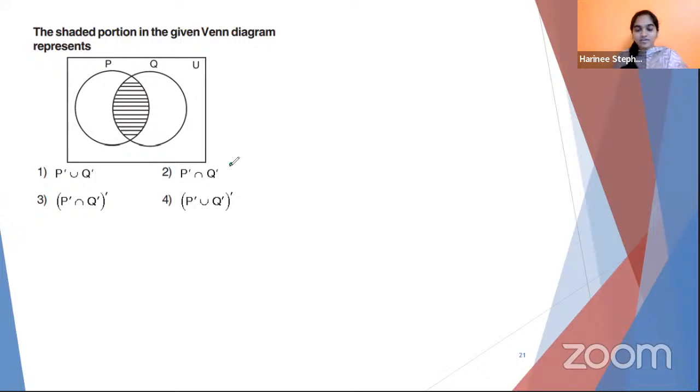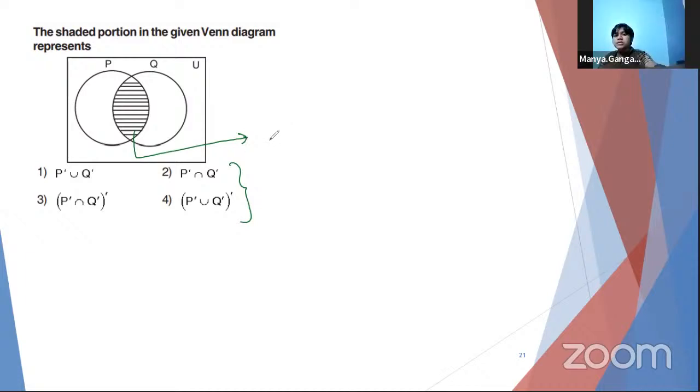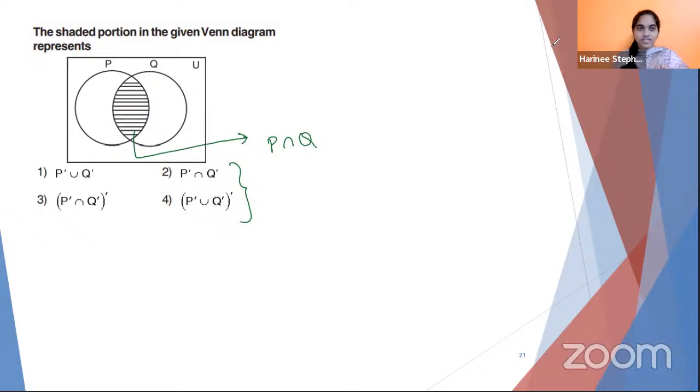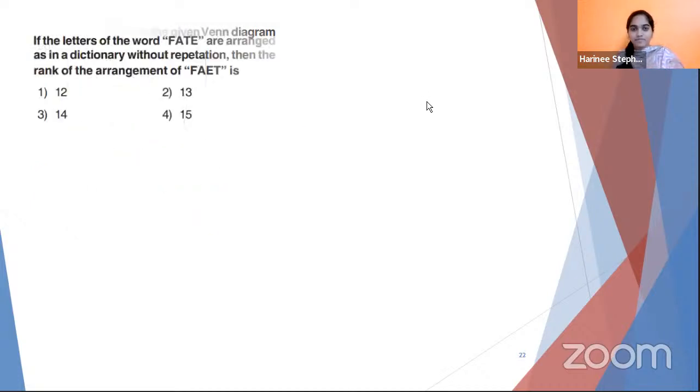Here, let us not go into these options for now since you don't know it yet. Just tell me, the shaded portion will represent what? Union or intersection? Ma'am, intersection. Intersection. Let's understand that first, okay? Let's not go into the next step. Okay, the next question is very easy and fun to do. We'll finish off with this question as our last question.